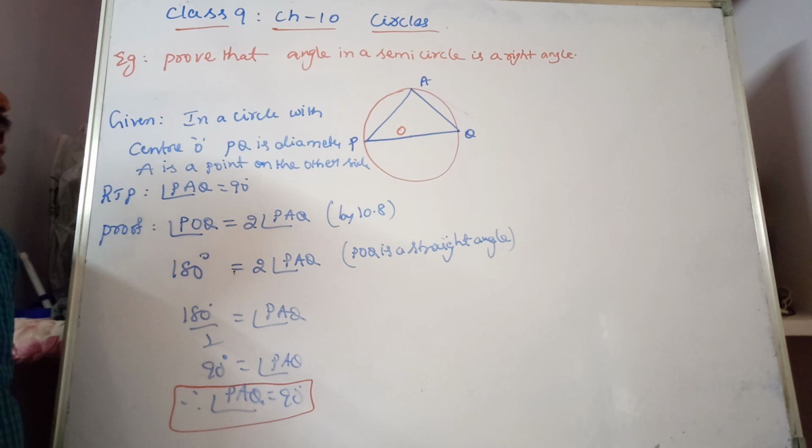The angle in a semicircle is a right angle. Angles on the same segment of a circle are equal. And in 10.8, the angle subtended by an arc at the center is double the angle at any point on the remaining part of the circle. These concepts are very important, and we will be using them in the coming exercises.